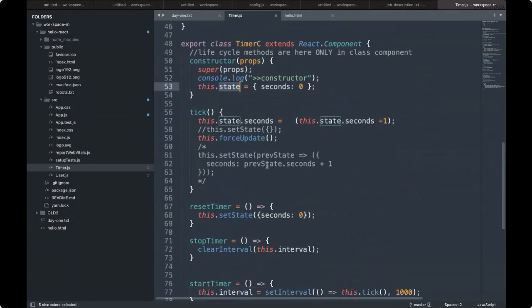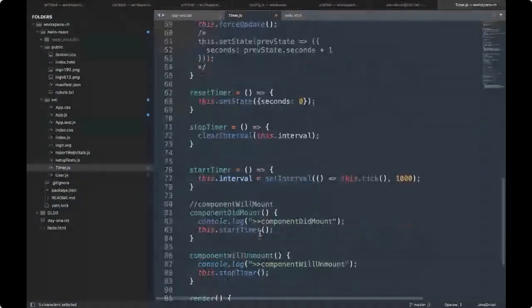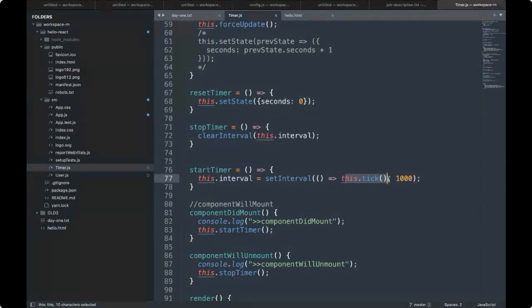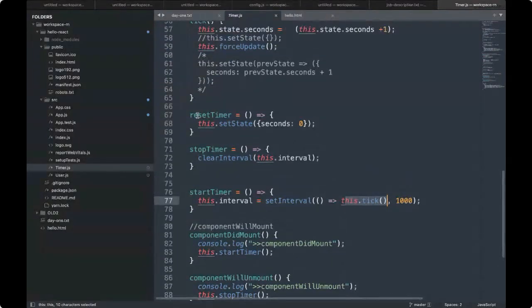So now we have component mount. We are initializing the timer. As we are doing this, in the timer initialization we are passing the set interval and this tick. That means this tick is the function which is going to be called every 1 second.